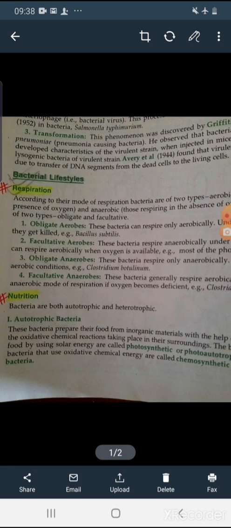So bacteria are of two types, autotrophic and heterotrophic. Autotrophic bacteria, from the name only you can understand, prepare their food from inorganic materials with the help of solar energy, or from the oxidative chemical reactions which take place in the surroundings.